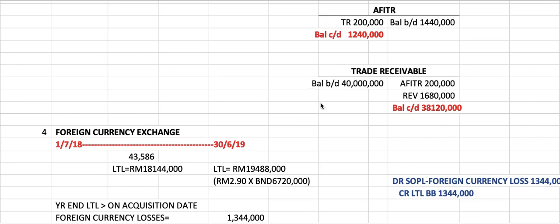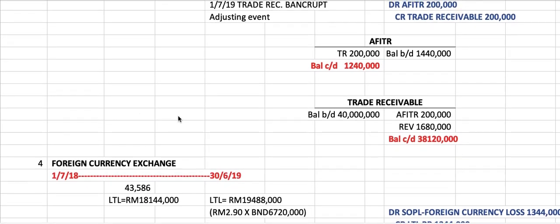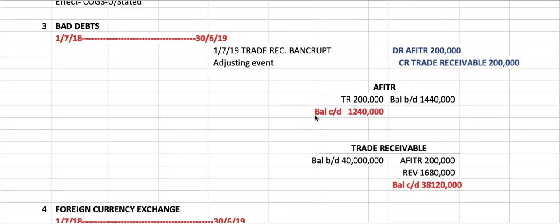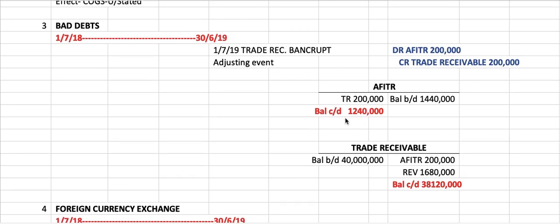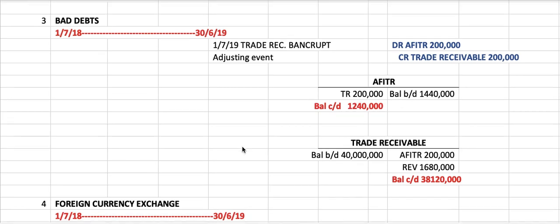I just like to open the T account because I can see the movement of the item much easier, especially if you have to calculate the AFITR at the end. For this question, you don't have to calculate, because the question does not tell you about estimation for the year. So you just find the balance c/d by deducting the b/d and the debit side. So you get the balance c/d. Alright, so we settle with that.